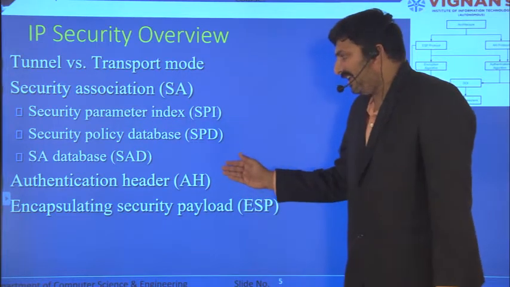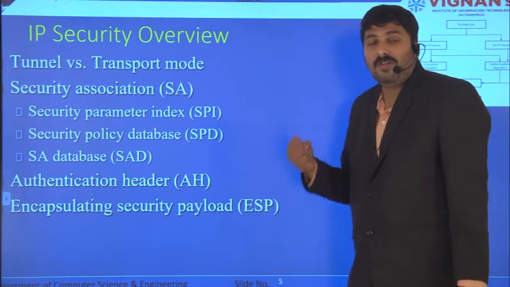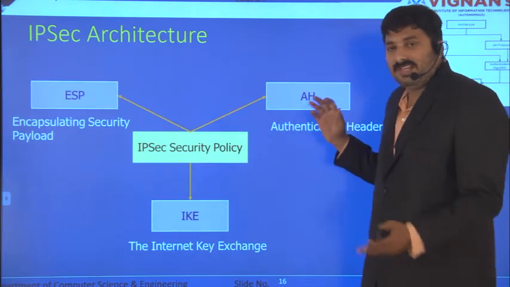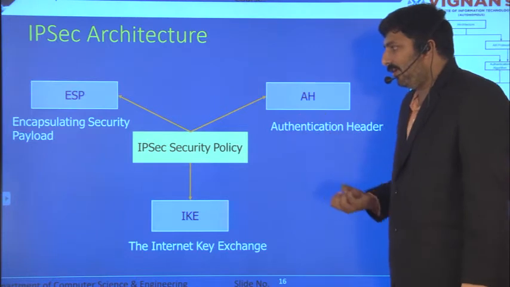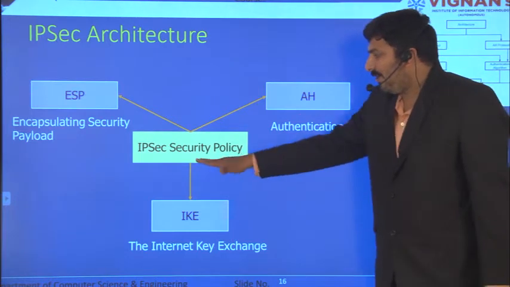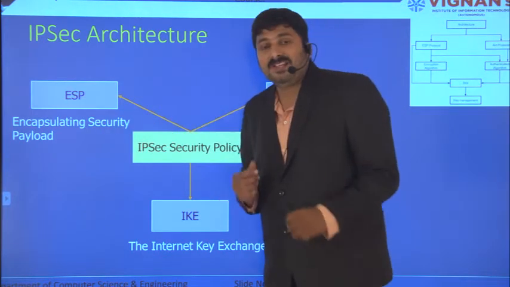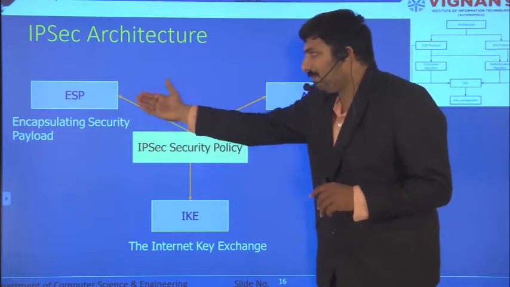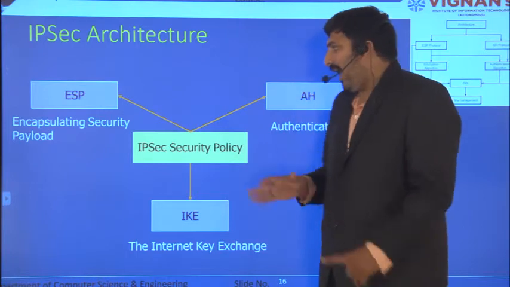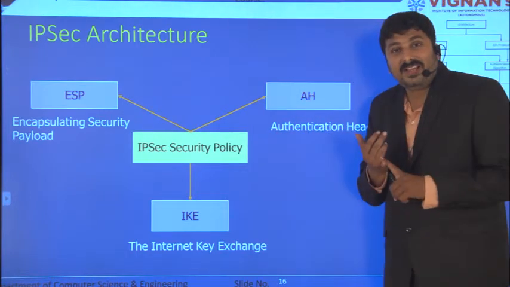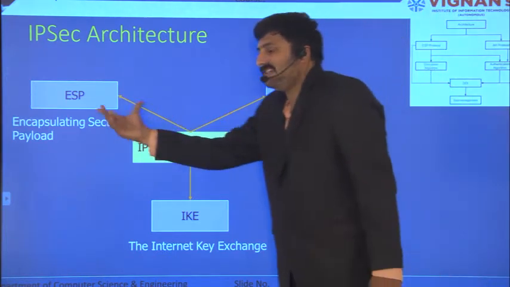So we have seen Authentication Header is one of the protocols. ESP is one of the protocols. These two protocols are part of the IPsec protocol. So basically, if you see the IPsec architecture, it's a group of protocols. You can call it a framework. It contains IP security policy. You have three main protocols. One is ESP: if you use ESP, you will get authentication, confidentiality, and data integrity, all three. And if you use Authentication Header, you will get authentication and data integrity. There is no confidentiality in this protocol.